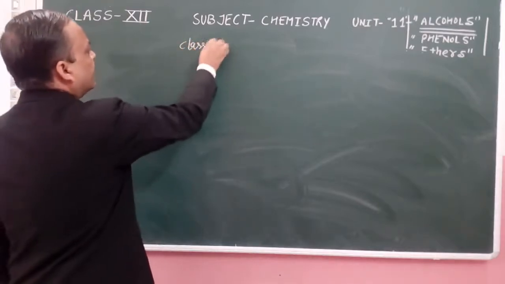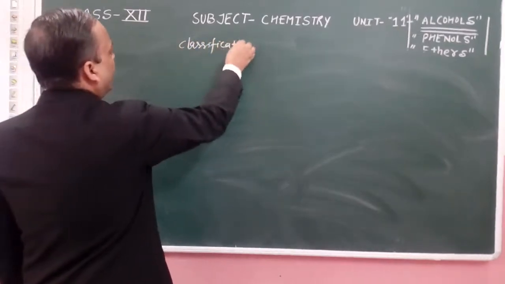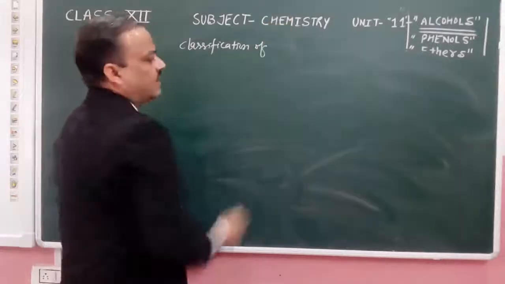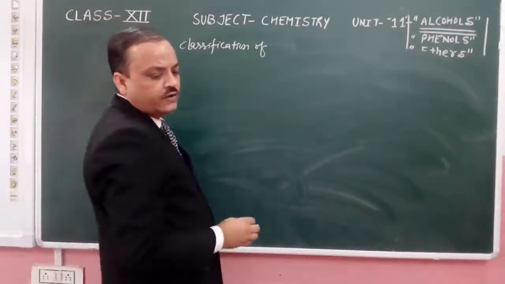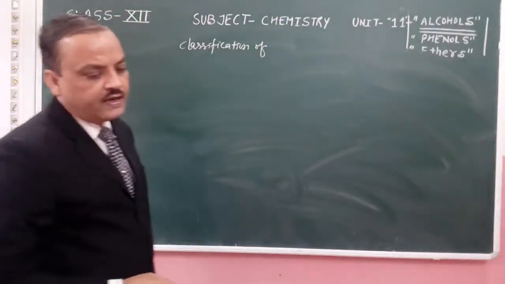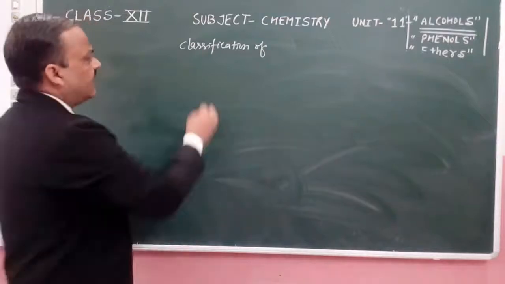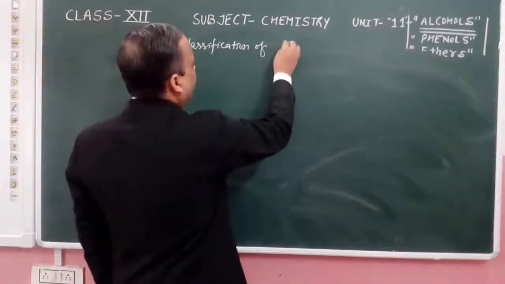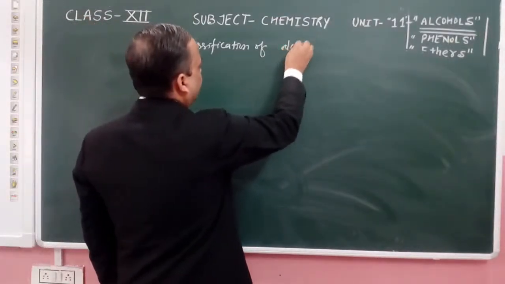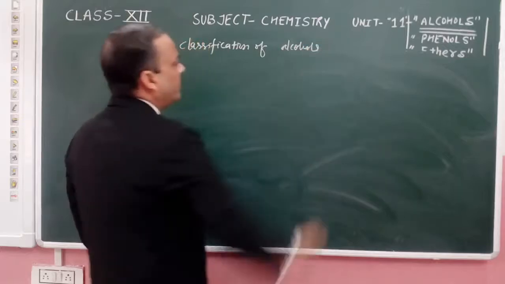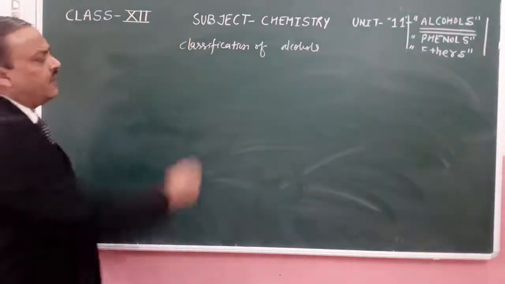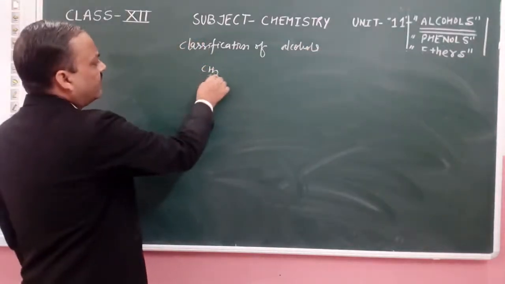Classification of alcohols on the basis of the OH group.